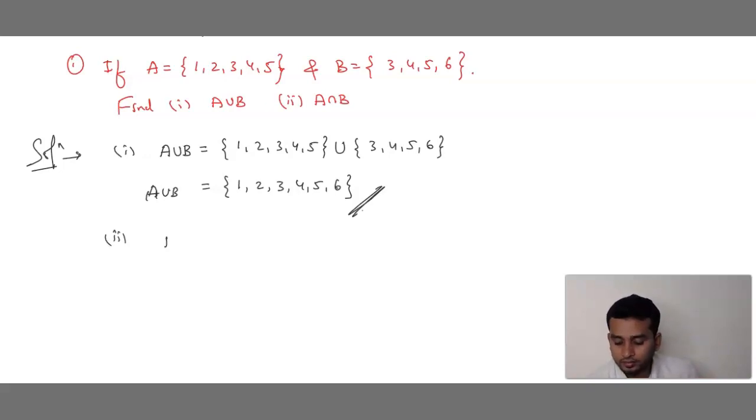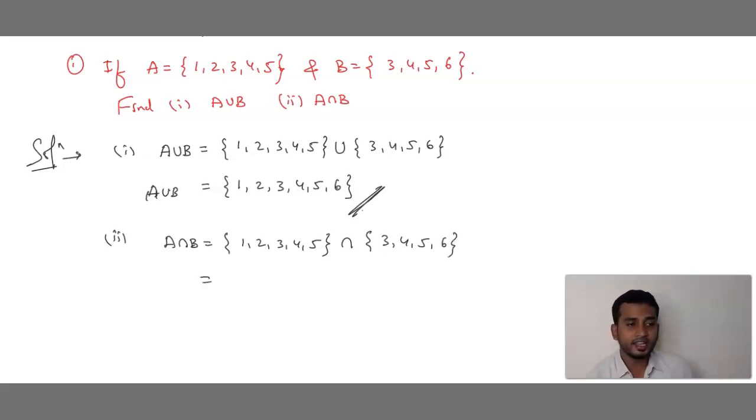Similarly, A intersection B. What is set A? 1, 2, 3, 4, 5. Intersection, set B: 3, 4, 5, 6. Now in set A and set B, what is common on both sides? इधर 1 है बेटा, इधर भी 1 है? No. 2 है, इधर भी 2 है? No. 3?